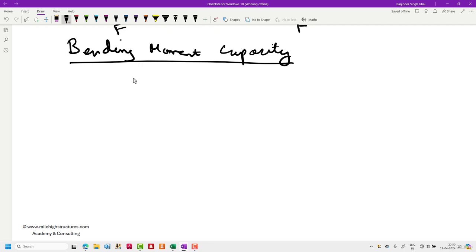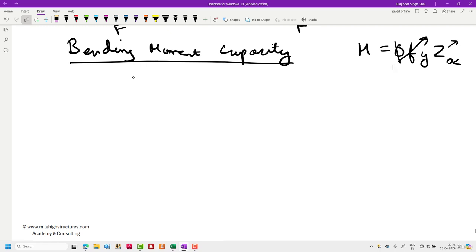As I said, if we first talk about the bending moment capacity, we had already discussed that it is nothing but M equal to sigma into Z, also known as Fy into Zx. Fy is the yield stress and Z is basically the effective section modulus. That again needs to be multiplied with phi, the strength reduction factor, which is 0.9.